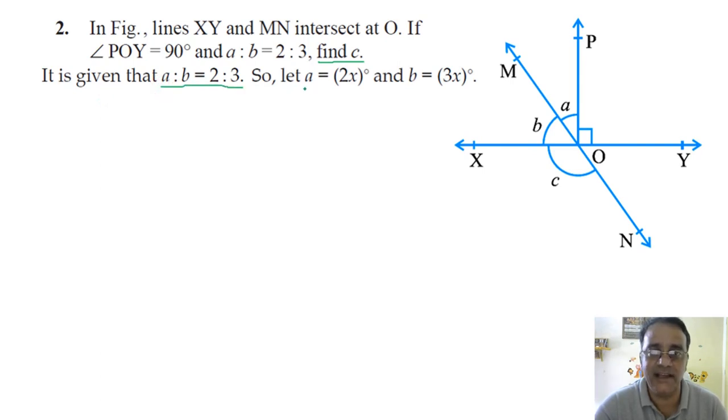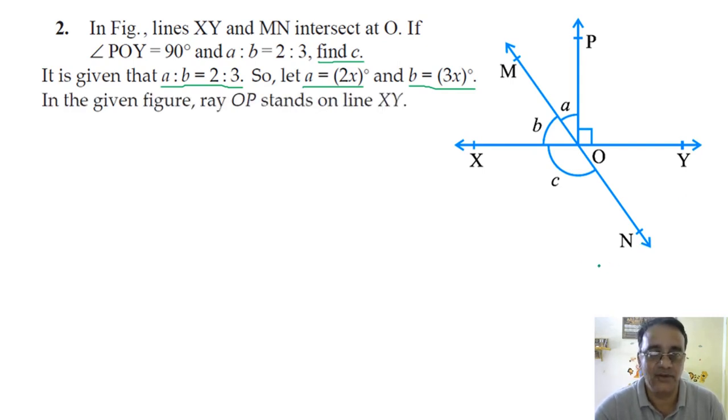Okay, so it is given that A is to B is equals to 2:3. So let A is equals to 2x degree and B is equals to 3x degree. Now what is the sum of these two angles, angle XOP and angle POY? 180 degrees. Why 180 degree?